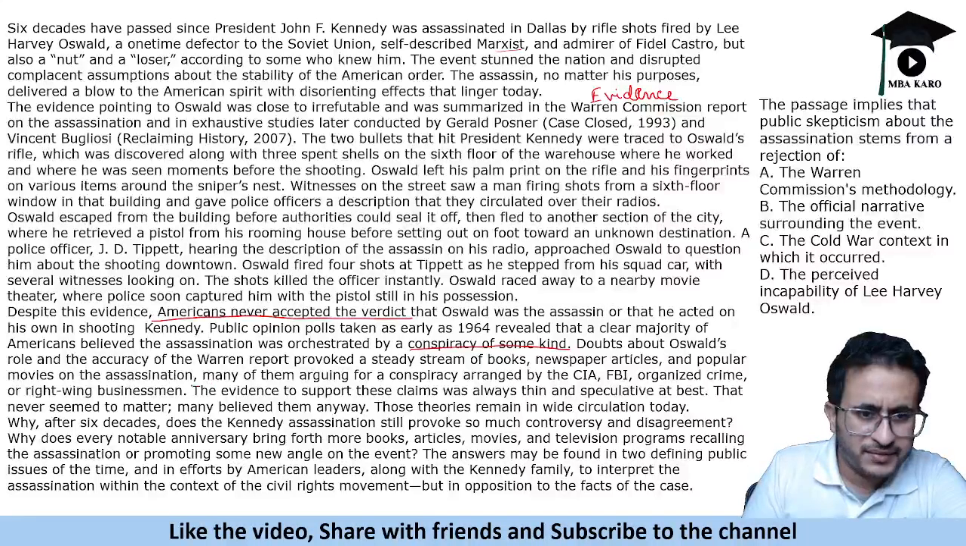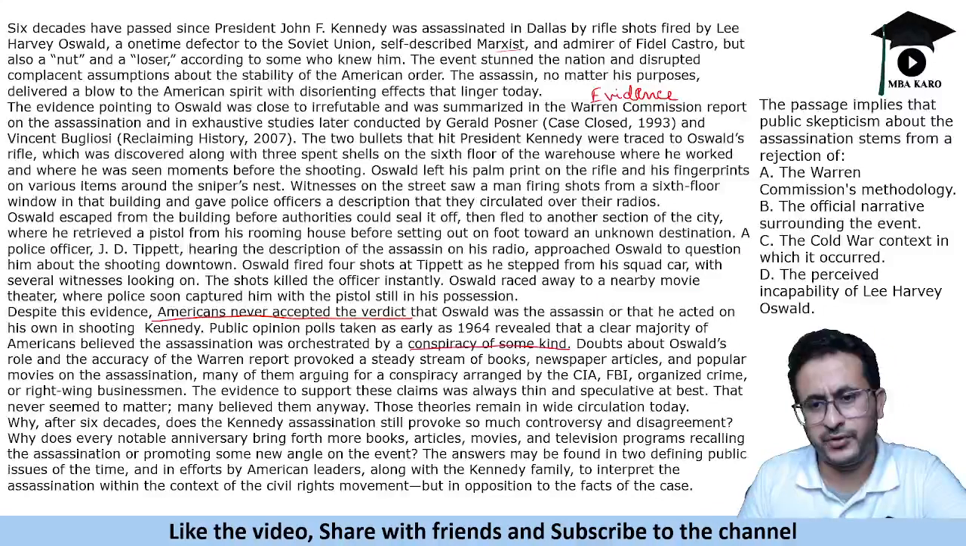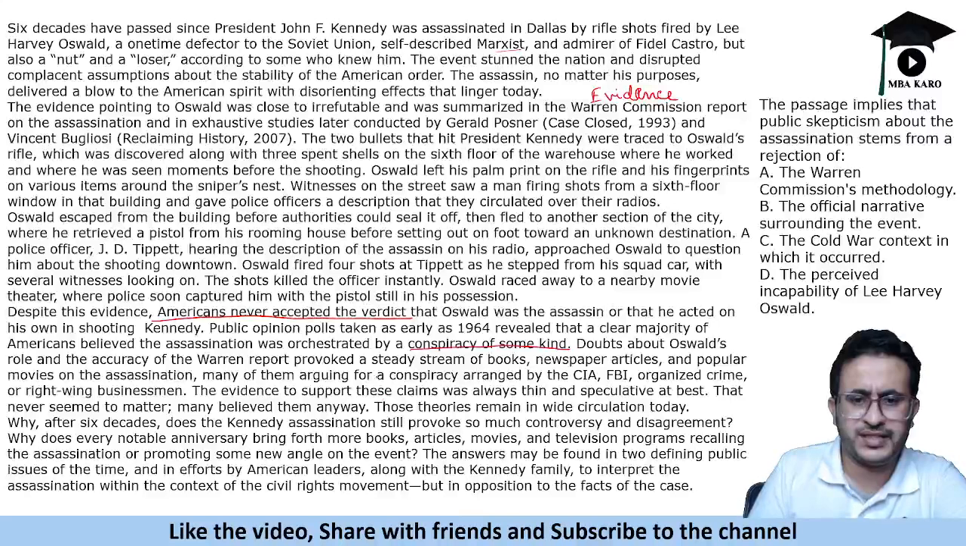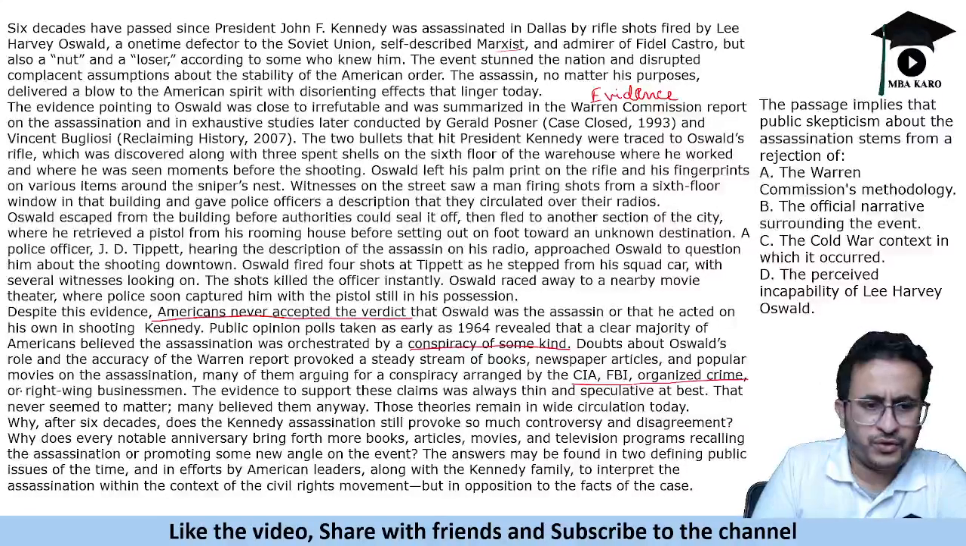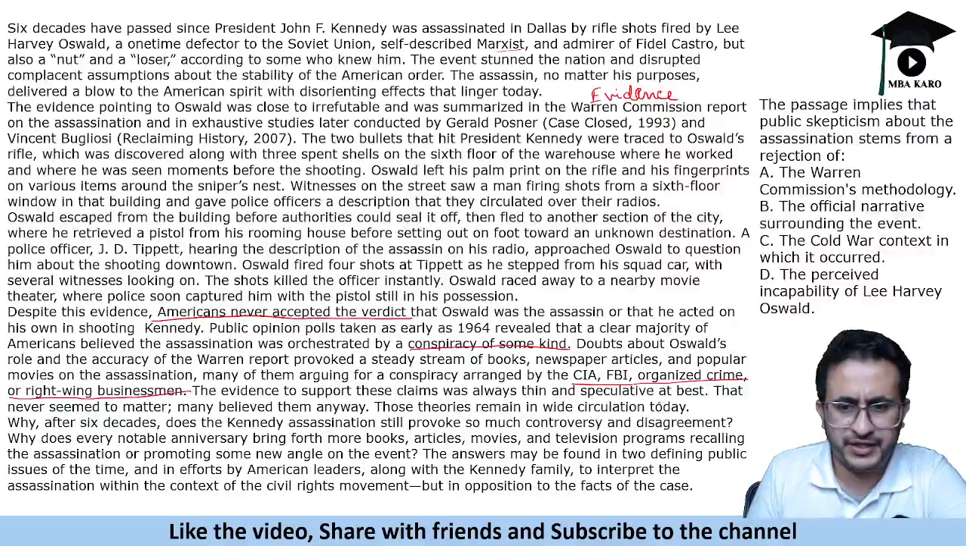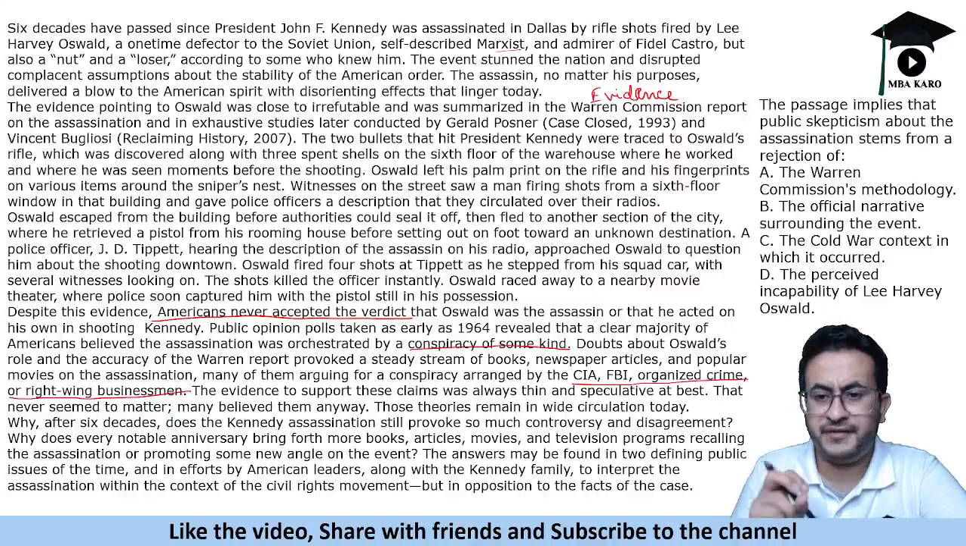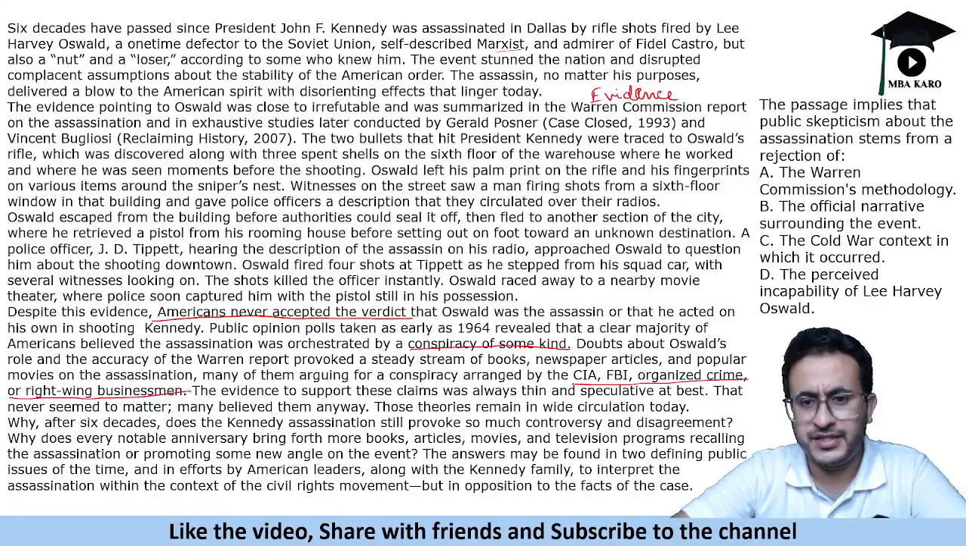It says that many of them arguing for a conspiracy arranged by the CIA, FBI, organized crime or right-wing businessmen. So it says that there is a conspiracy theory which says that it is possibly the work of these agencies, okay, or these businessmen. The evidence to support these claims was always thin and speculative at best. That never seemed to matter. Many believed them anyway. So the evidence that they present for these conspiracy theories is thin.